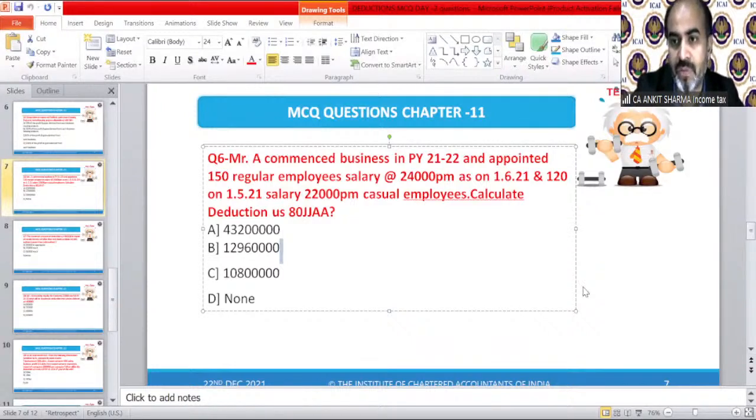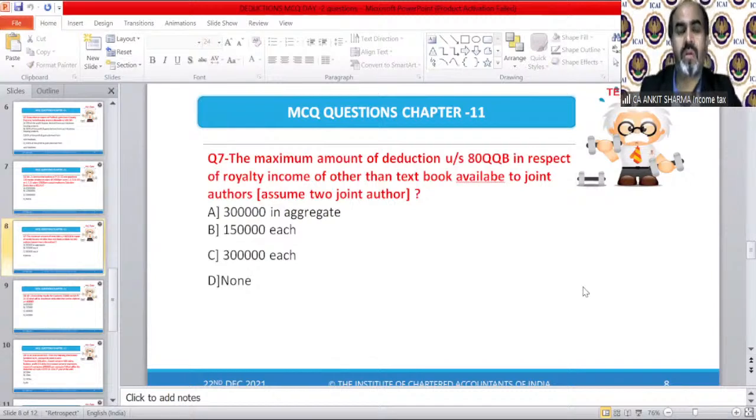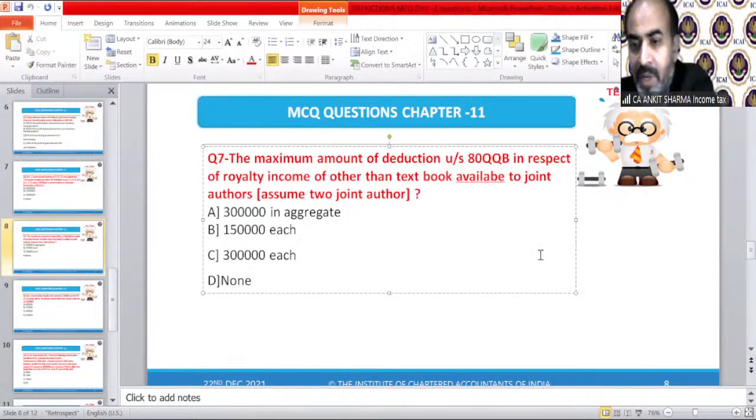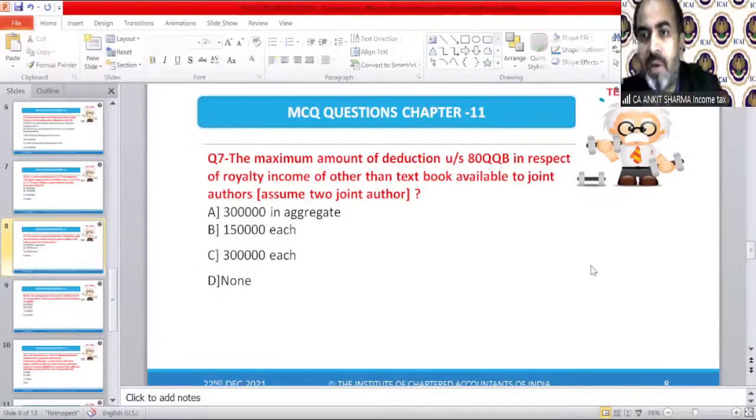Next question, of course. The maximum amount of deduction under Section 80QQB in respect of royalty income of a book other than a textbook, available to joint authors. Assume two joint authors.